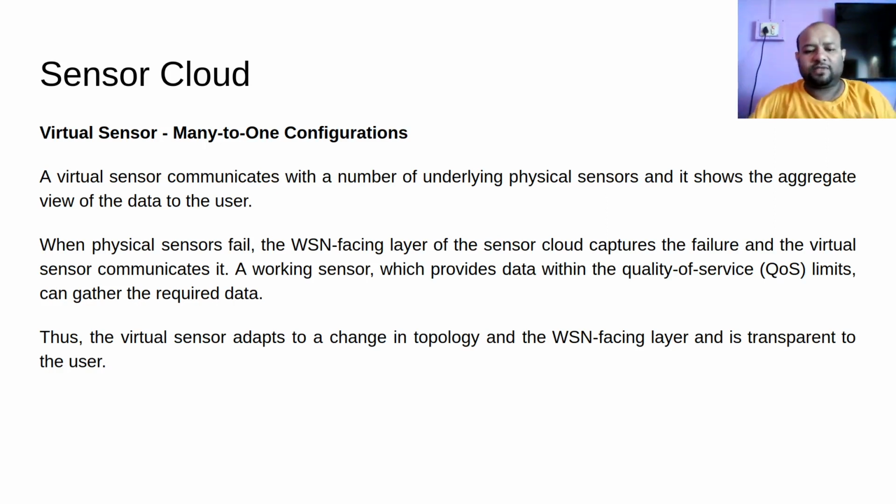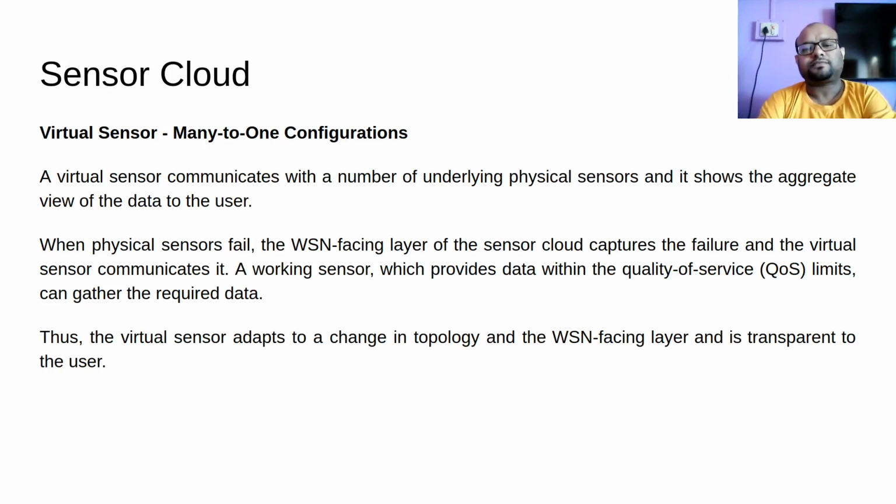But even if one sensor fails in this many to one configuration, there are many physical sensors sending data to one virtual sensor. So even if one sensor fails, if my QoS requirement, my quality requirement, is not very high, then I can still use data from other sensors, right? Let me give an example. Say I have created a website in which I am going to display temperature data of Jorhat.